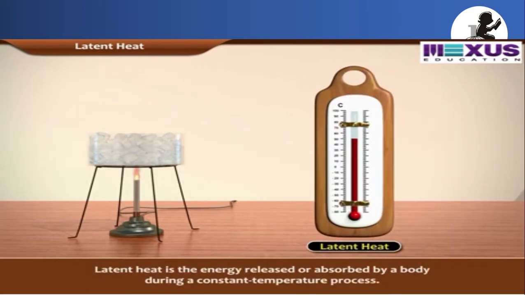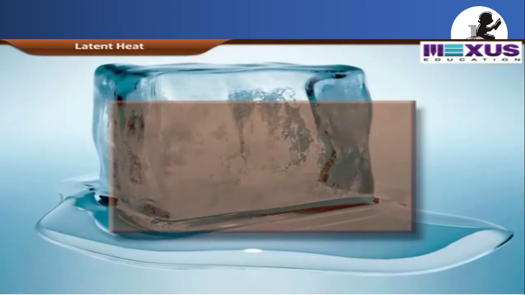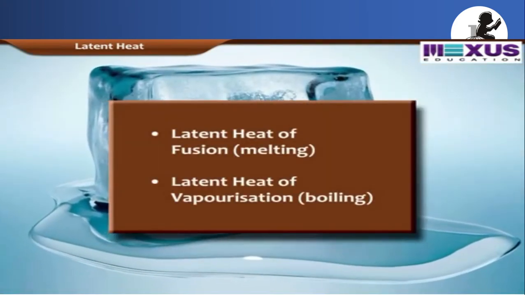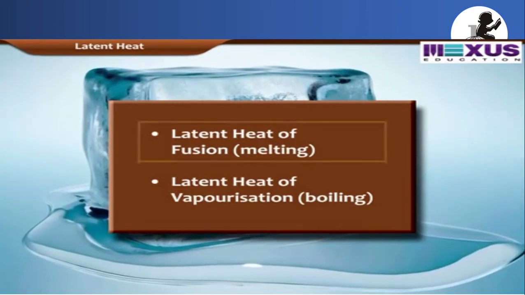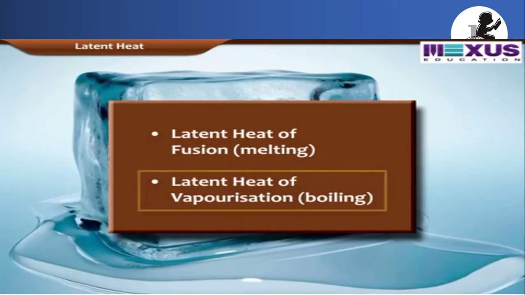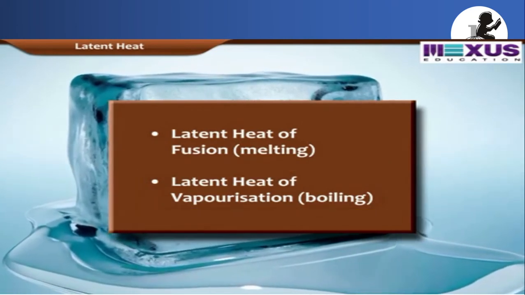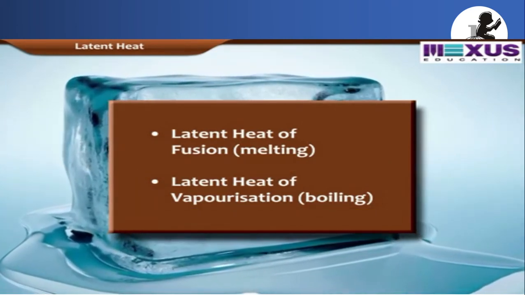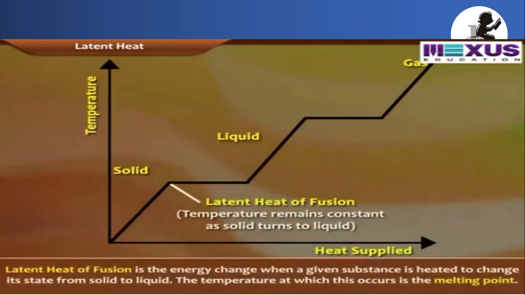Latent heat is the energy released or absorbed by a body during a constant temperature process. So latent heat of fusion or latent heat of vaporization is nothing but the amount of energy absorbed when a substance changes from solid to liquid or liquid to gas.